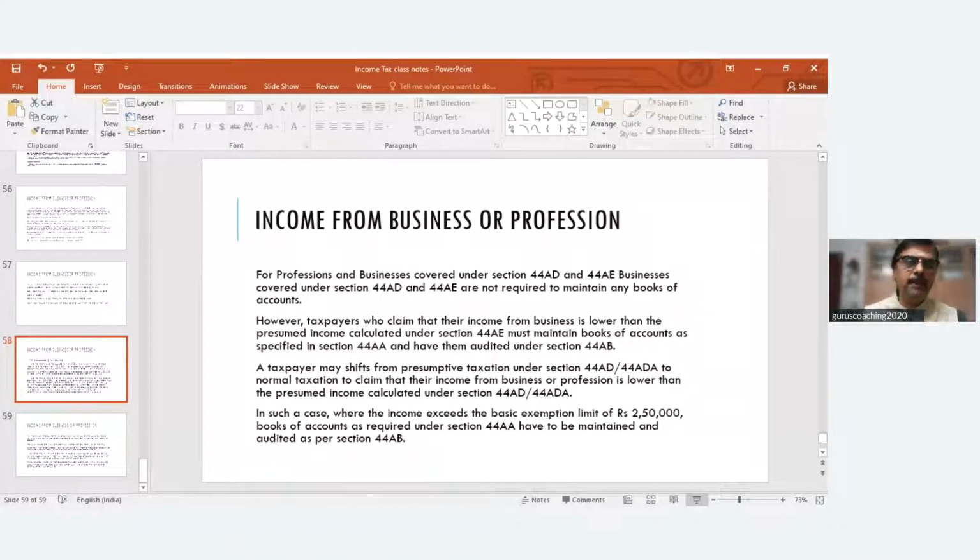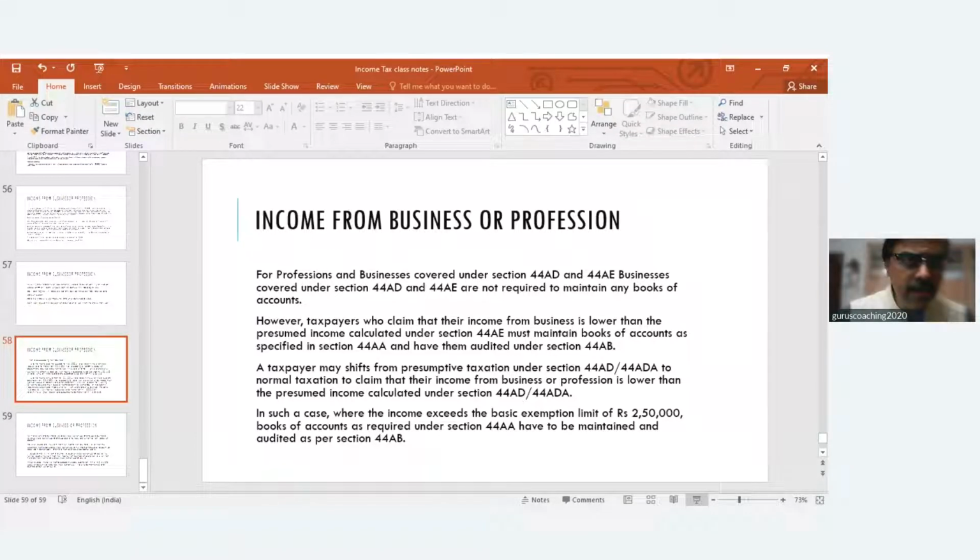What does it mean automatically? If you're opting for this section, you have to continue to opt for this section for the next 5 years. You cannot declare an income lower than this in the subsequent years. So this year, my turnover is 1 crore. On that, 8% is 8 lakhs. Next year, my turnover is 1 crore, but my profit is only 4 lakhs. You cannot declare that. You still show 8% of 1 crore as your income.